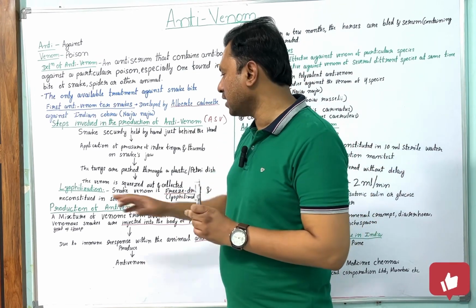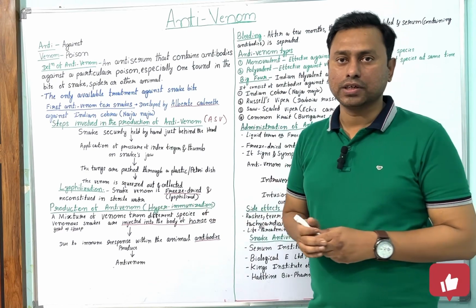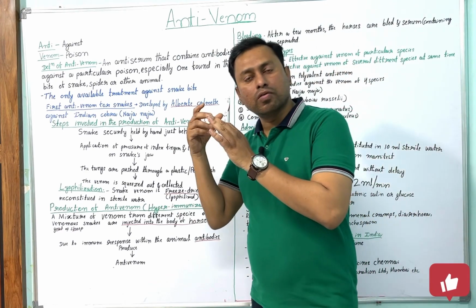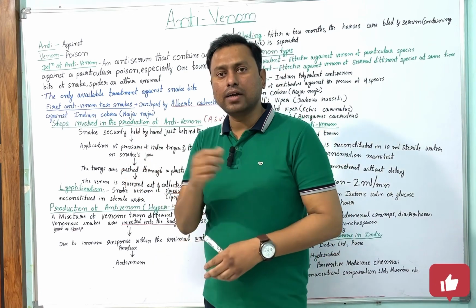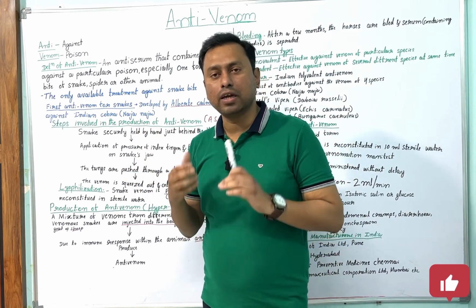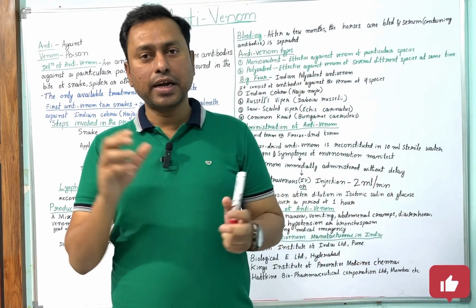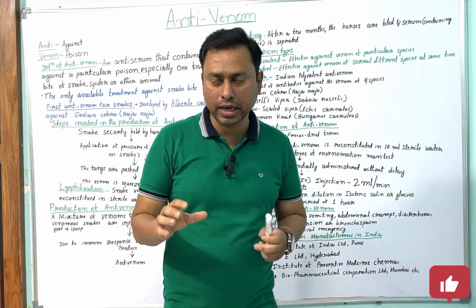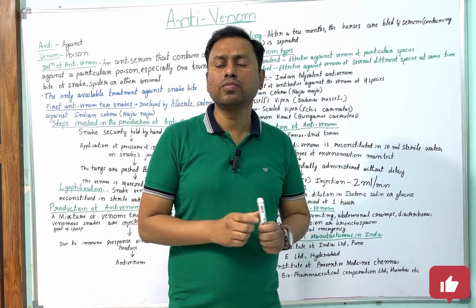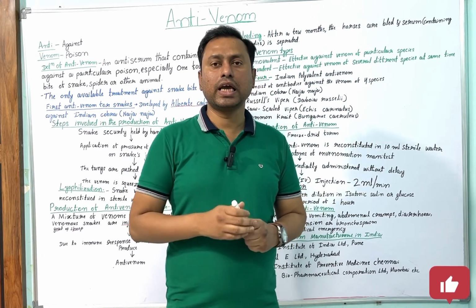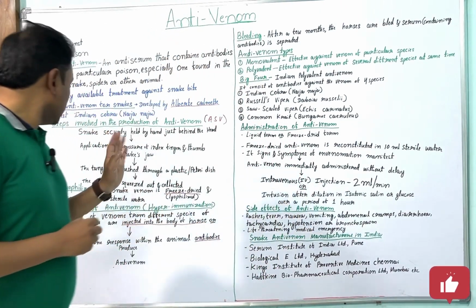The production of antivenom is called hyperimmunization. In large animals, we give the poison or venom, and due to the immunity, antibodies are produced. After a few months or days, when the antibodies are produced, we separate the serum and use it as antivenom. This is about the production.